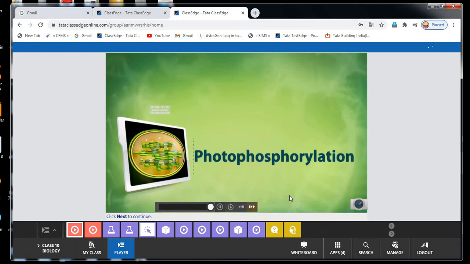Then energy is used for photophosphorylation. So in the second stage some electrons are generated. These electrons are used for the third stage, that is called photophosphorylation.